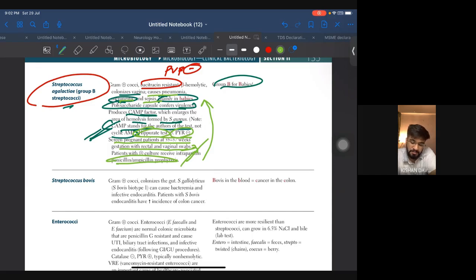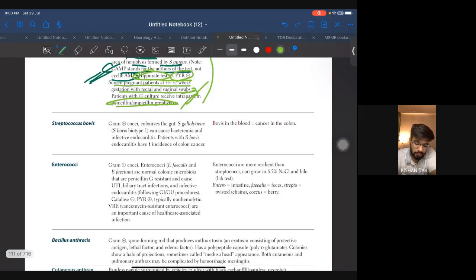And yeah, what does it cause in babies? Meningitis. So it is not going to affect the females directly. In females, because of the colonization in the vagina, you have to check for the culture and see whether it will be spreading to the baby, vertical transmission, and it is causing damage to the baby.